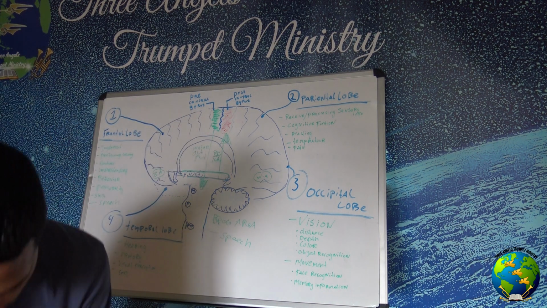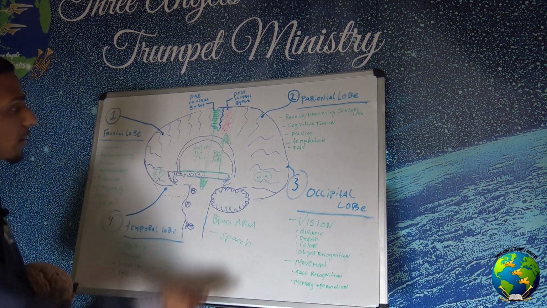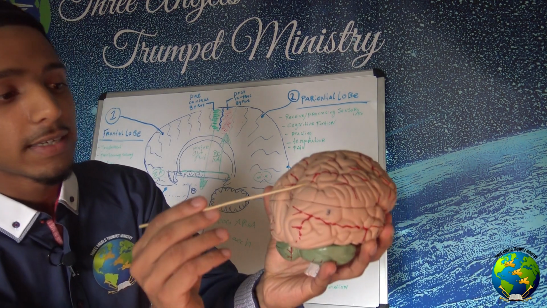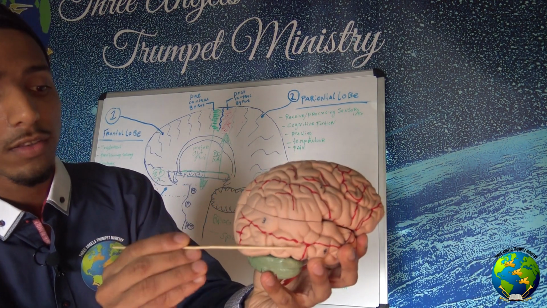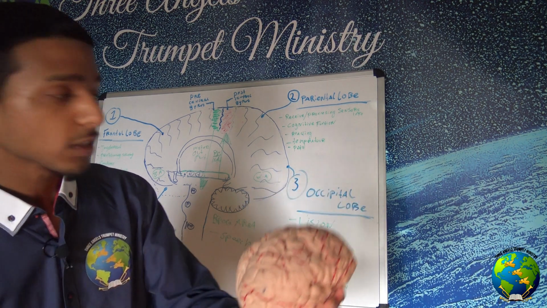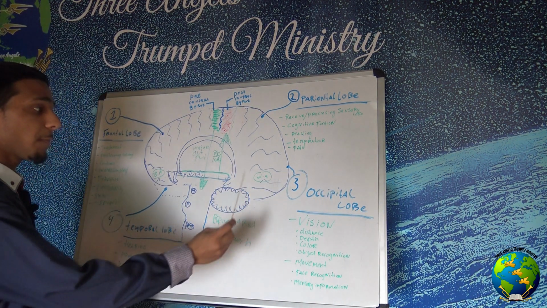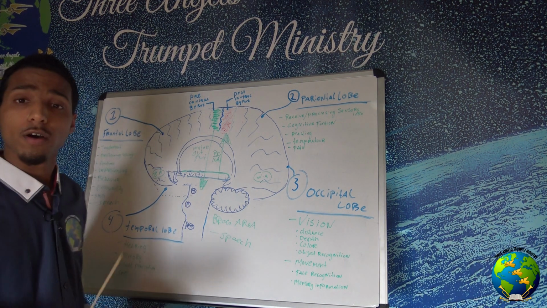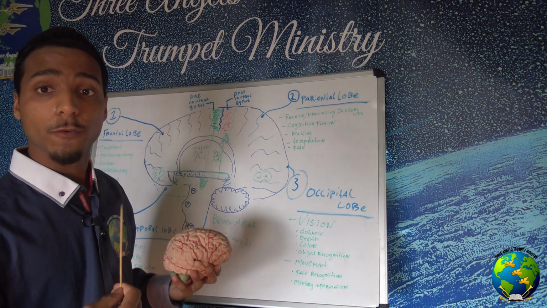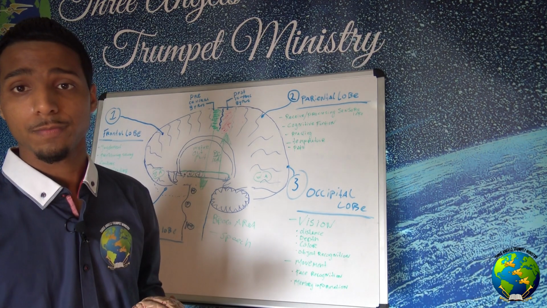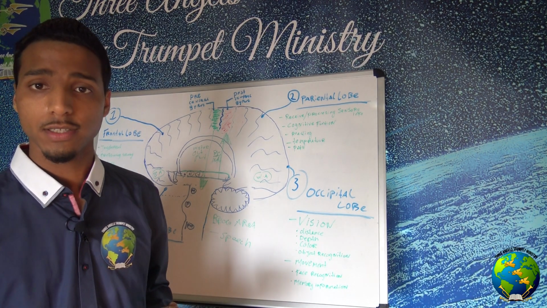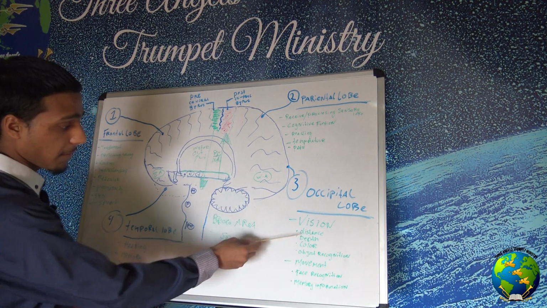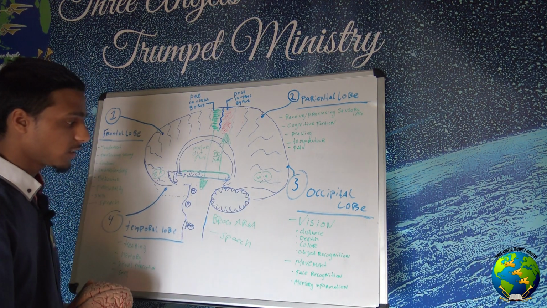Our third lobe is the occipital lobe, which is this part over here. It's at the back of the brain. This part over here is called the occipital lobe. The function of the occipital lobe is where your vision takes place. When I talk about vision, I'm talking about things like distance, depth, color, object recognition.